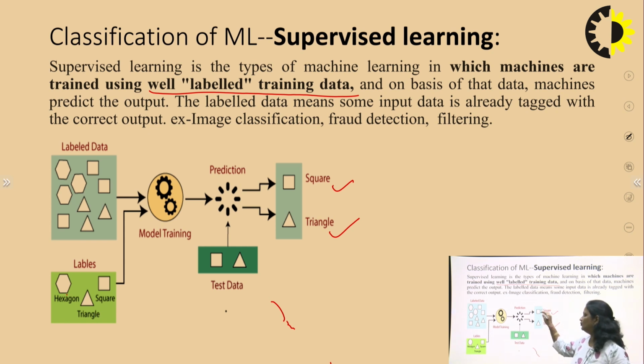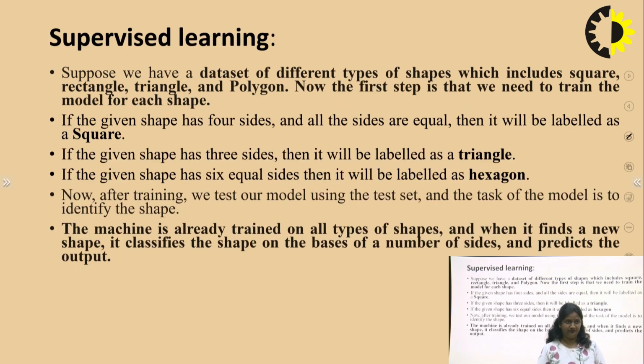If a shape has 4 sides and all sides are equal, it is a square, and so on for triangle. So this is the main concept of supervised learning: machines are trained using well-labeled data. The data which we input into the model is well labeled, and according to that labeled data we train our model and predict the output.